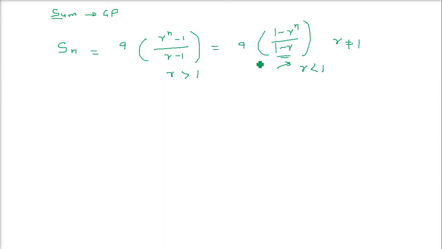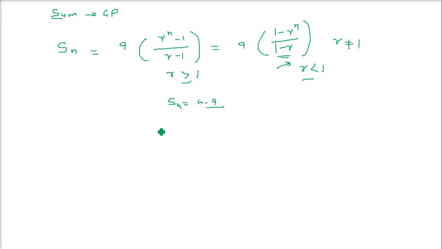The only thing you have to understand is that if you put r equal to 1, then this formula is not valid. But if you take these two conditions, this sum will be simply equal to n into A.